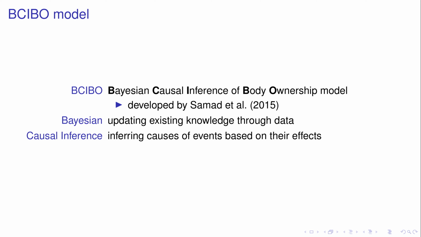BCIBO stands for Bayesian Causal Inference of Body Ownership Model. Bayesian refers to Bayesian statistics, which is a mathematically rigorous way of updating existing knowledge through data. Causal inference is a process of inferring the causes of events based on their effects. We as humans experience these effects in the form of sensory input. Bayesian causal inference models pose that whenever we experience two different types of sensory input at the same time, we tend to conclude that all of this sensory input was caused by a single entity. And finally, body ownership we've already talked about.